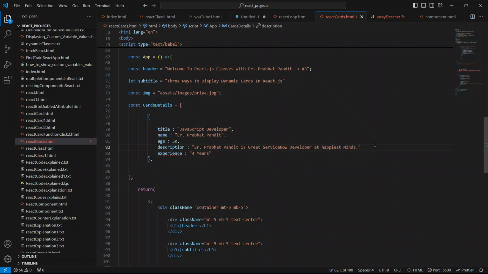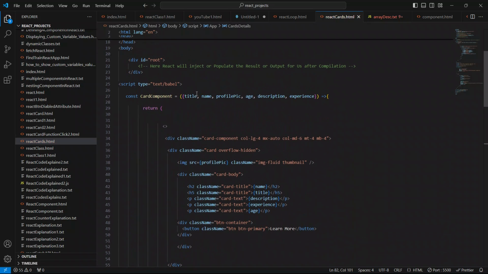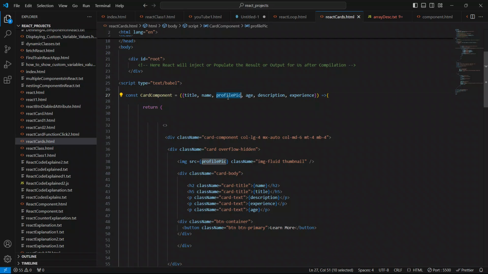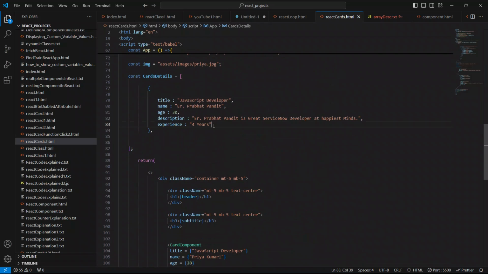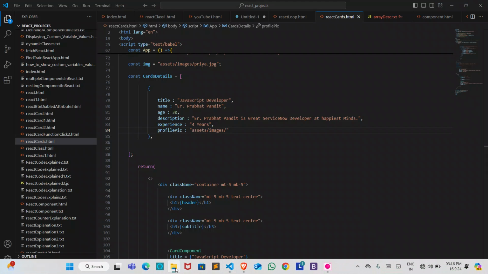So put comma first. Now profile pic. I'll say here profile pic, put comma first. I have to define the path. There is a folder called assets, inside the folder I have another folder called images, and inside images I have some files I have shown you also.